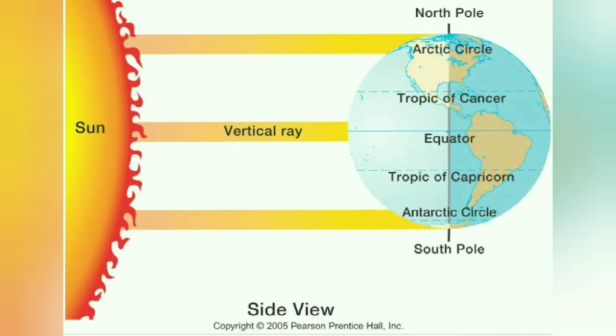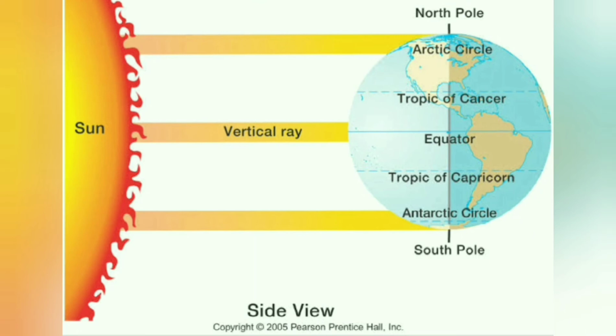And children, temperature will be different at different places. It all depends upon where we live and the position of the earth around the sun. Okay, children, at the equator, that is in the middle, the temperature will always be more, because in the equator places the sun rays fall directly. The equator receives direct rays of the sun, and also the equator is nearer to the sun as compared to the north and south pole and the northern and southern hemispheres.